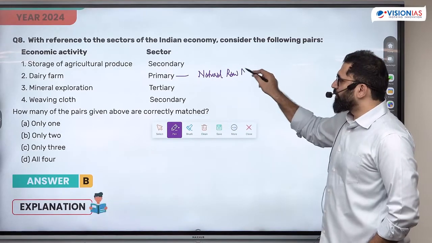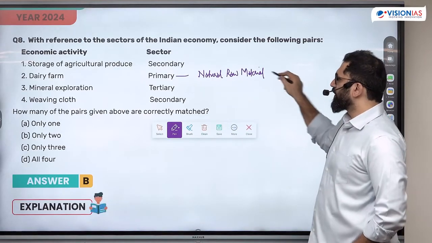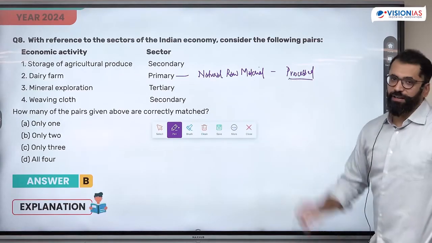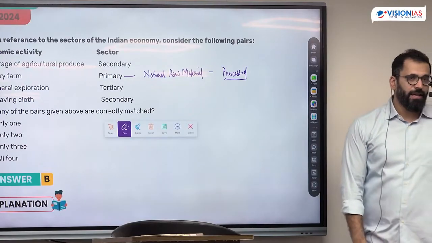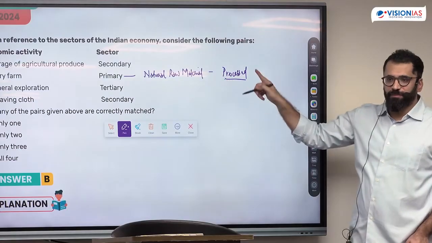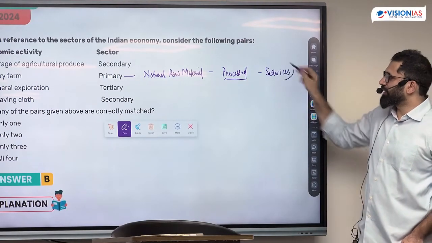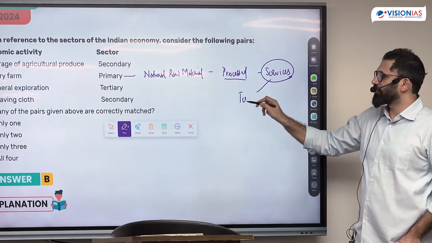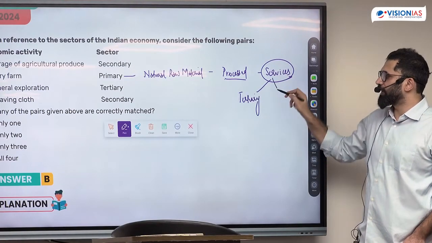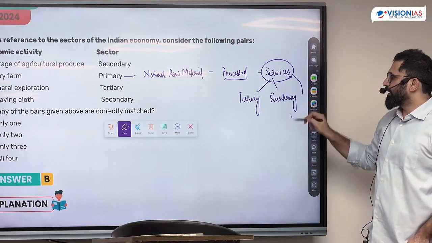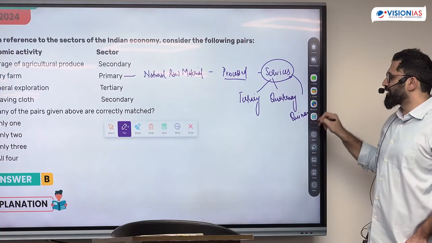Because primary talks about natural raw material. When this natural raw material can be further processed, this becomes secondary. Then what is tertiary? Services which improve the efficiency of primary, and this is tertiary sector. And tertiary sector can have three types of services. And quinary. What are the most basic services?